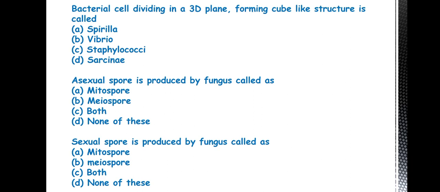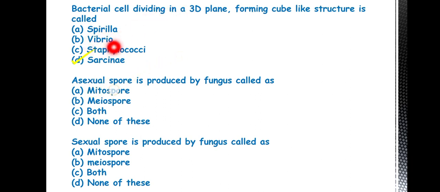First one is: bacterial cell dividing in a 3D plane forming cube-like structure is called as. So the answer is D, Sarcini. Spirilla means bacterial cell that is of spiral shape. Little curves are there that we call as spirilla.